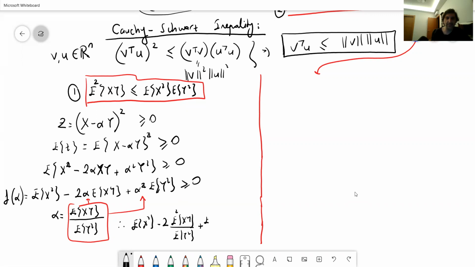This is going to be the expected value of xy square, divided by expected value of y square, and there's going to be another square here, because we have a square operation, times expected value of y square. These will cancel, and we are going to have expected value of xy square over expected value of y square, the very same term, but multiplied by 2 here.